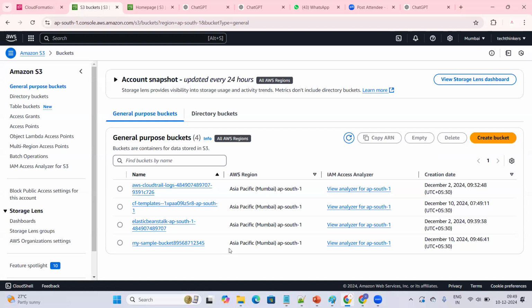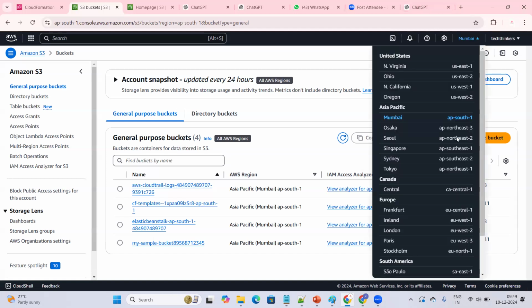One thing we should understand here: we did not specify any region. If you do not specify any region, it will pick up some default region. The default region for us is AP South 1, because it is the nearest region based on our location. Suppose we are in India, the nearest active location is AP South 1.